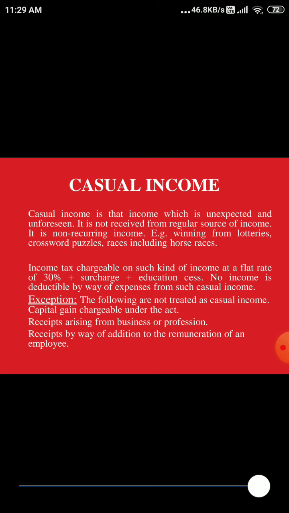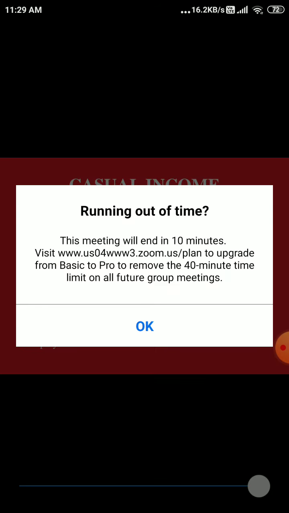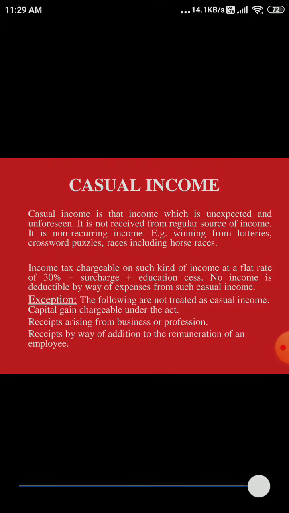Remember, if you are getting a casual income by any source, whether it is gambling, horse race, or casino, any kind of income you are not sure of. If you are sure, then it doesn't become casual income. If you are not sure, it becomes casual income. That is unexpected income, and on that also you have to pay tax.